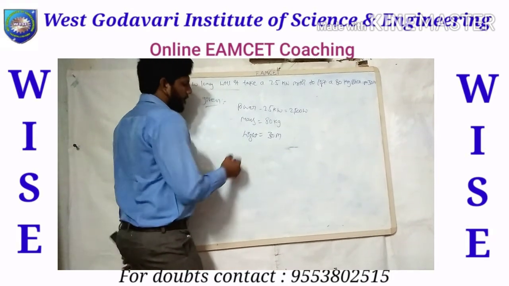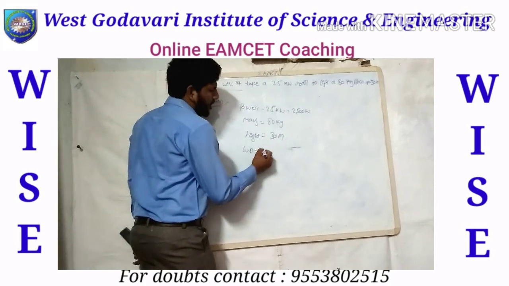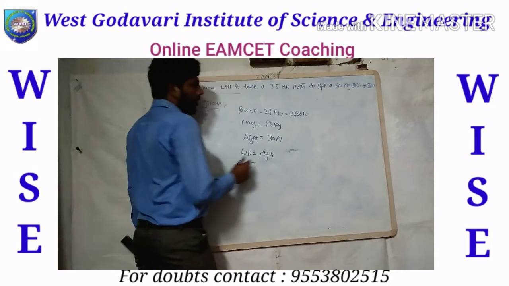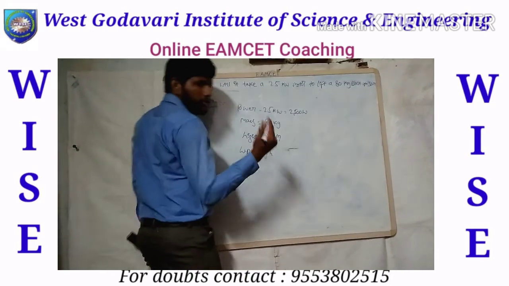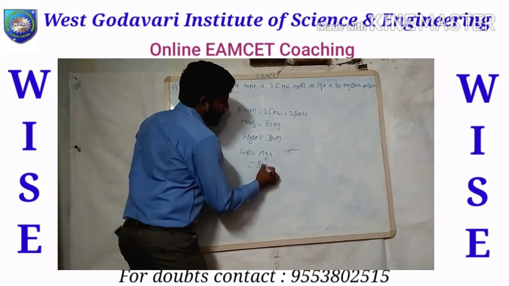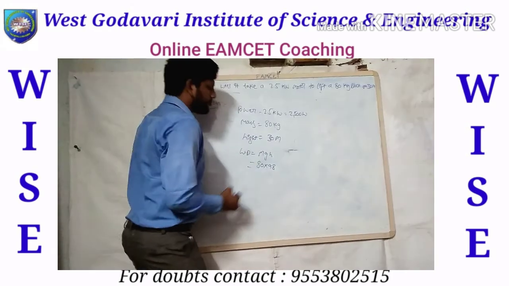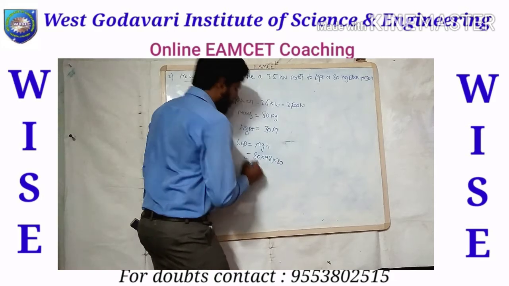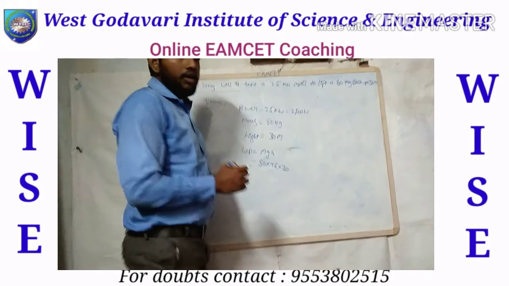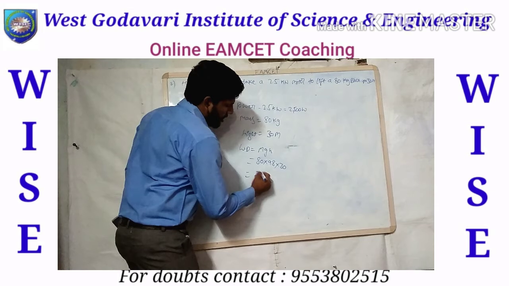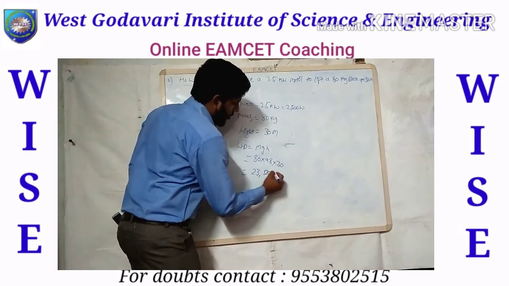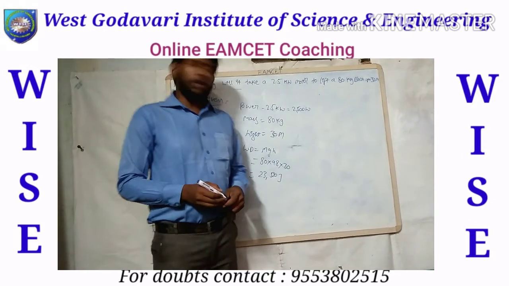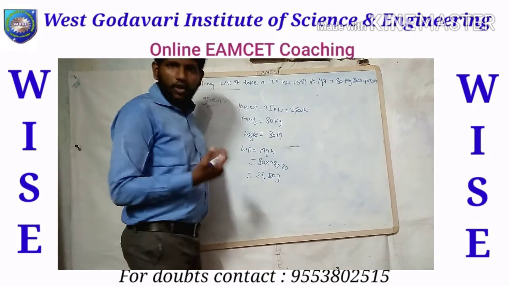Before that, we need to find the work done. For work done I write the formula mgh, since we have mass and height. Mass is 80 kg, substitute the values: 80 kg, 9.8, and the height is 30 meters. Multiplying, the work done is 23,520 joules.